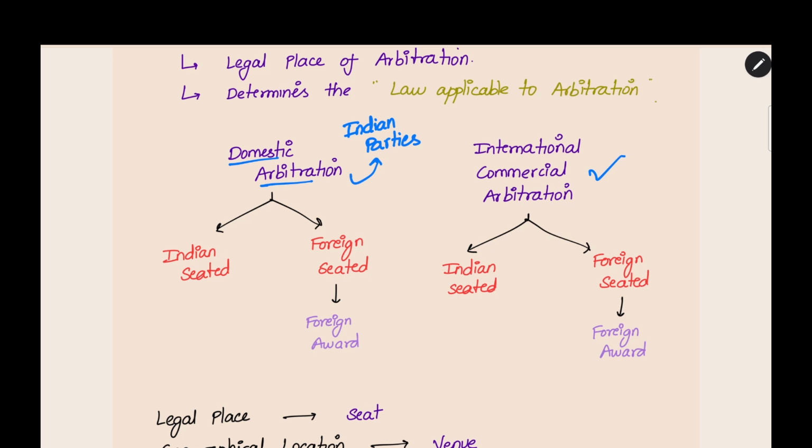A domestic arbitration which happens between two Indian parties may be Indian seated or may be foreign seated. That is, the legal place may be in India or the legal place may be foreign. In the international commercial arbitration also, because at least one party is from outside India, it is an international arbitration. But the seat can be India or it can be foreign. The legal place, they will be deciding in the arbitration agreement.